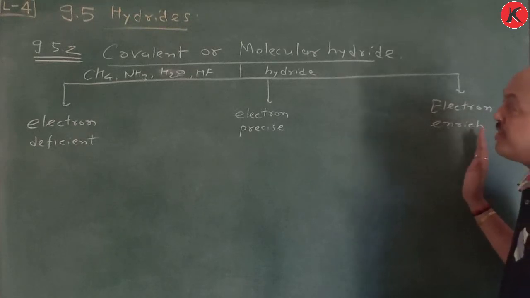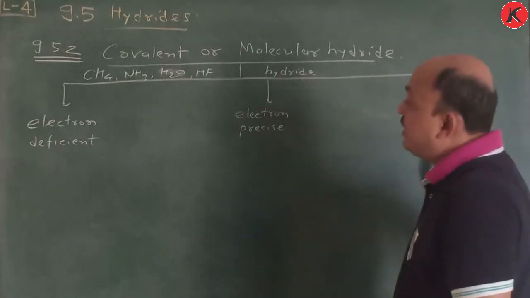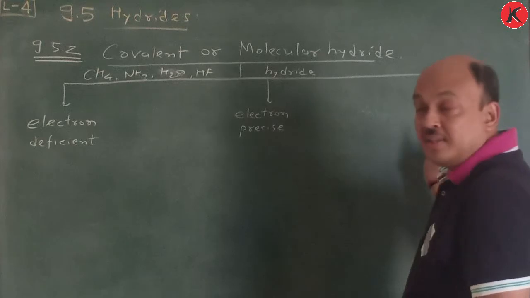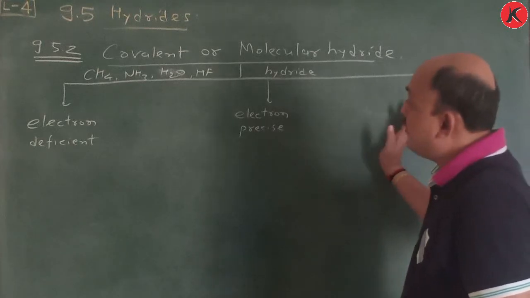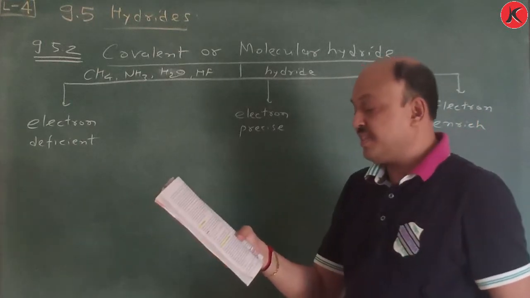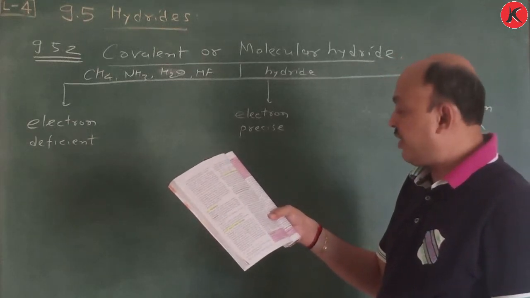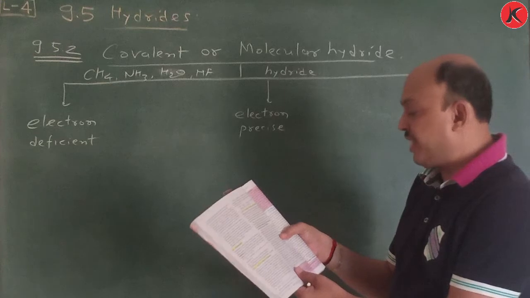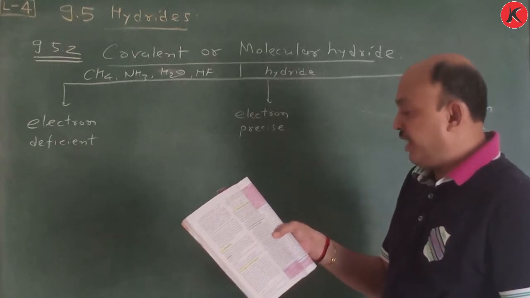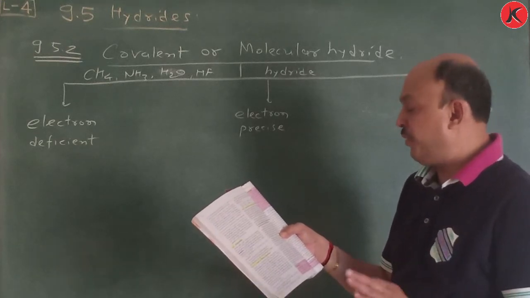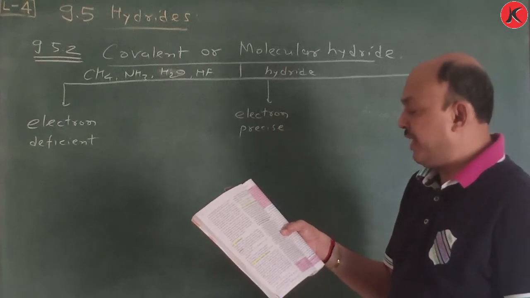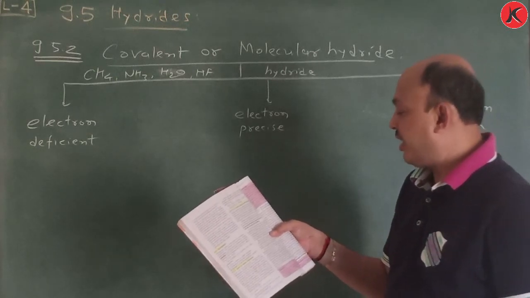That means you have to learn this in particular in the chemical bonding chapter. So first is electron deficient. Electron deficient hydride, as the name suggests, has too few electrons for writing a conventional Lewis structure.